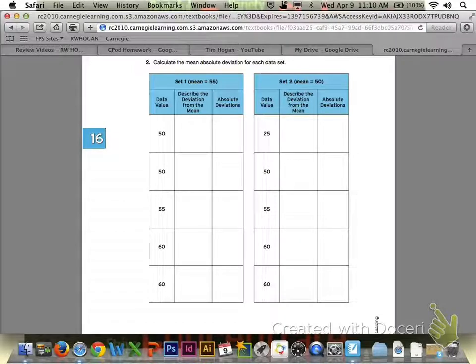So let's go ahead and finish up today. If you turn to page 1100, up at the top, number 2 says calculate the mean absolute deviation for each data set. You can see set 1's table is on the left and set 2's table is on the right. Go ahead and do that with your group members.